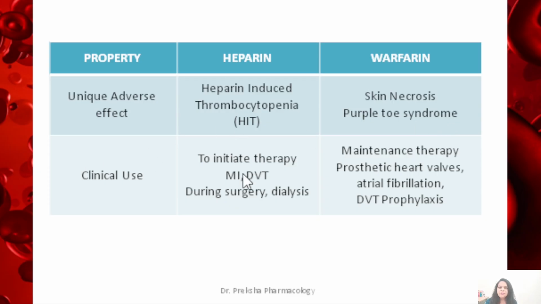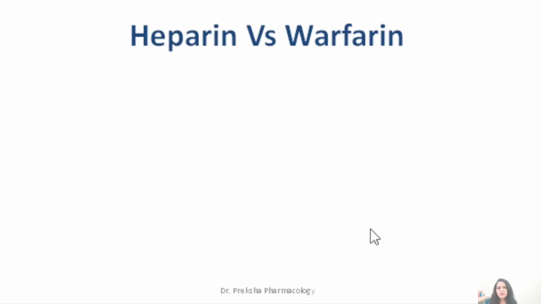Heparin is mainly used to initiate therapy in case of deep vein thrombosis to prevent pulmonary embolism, and in case of myocardial infarction, during surgery and dialysis. Warfarin is used mainly as a maintenance therapy in case of prosthetic heart valves, atrial fibrillation and deep vein thrombosis prophylaxis. So this was about the differences between heparin and warfarin.